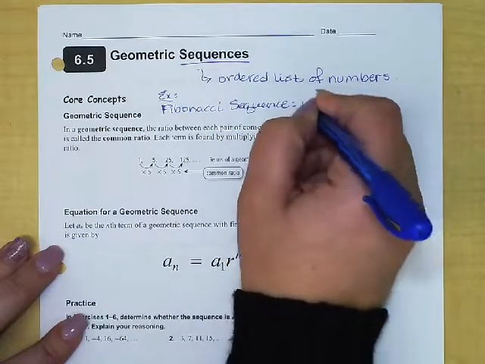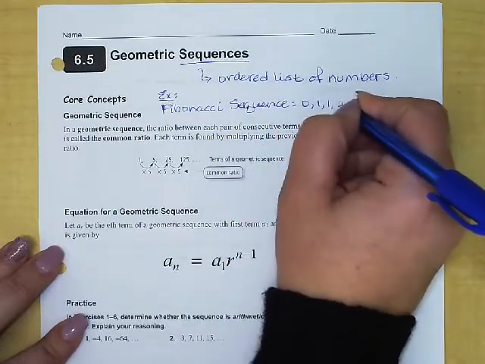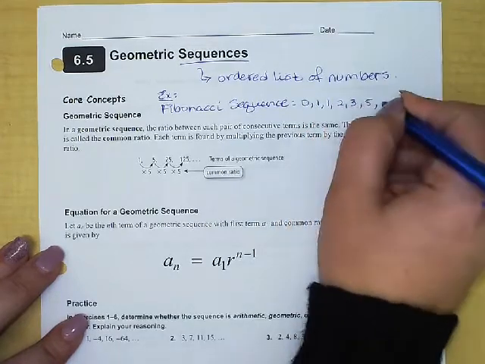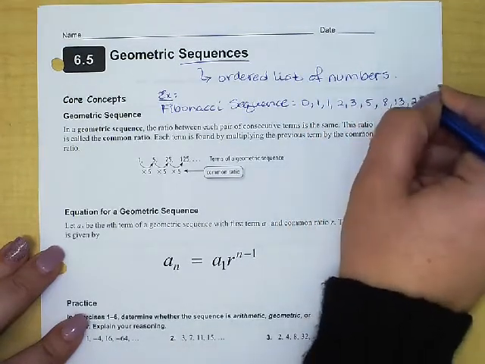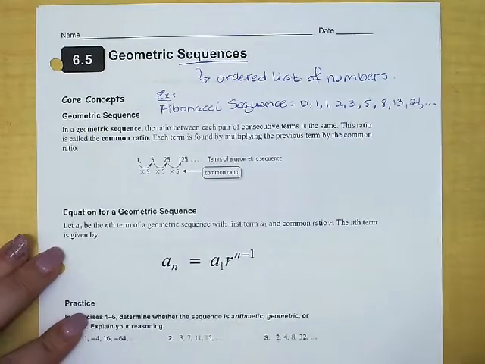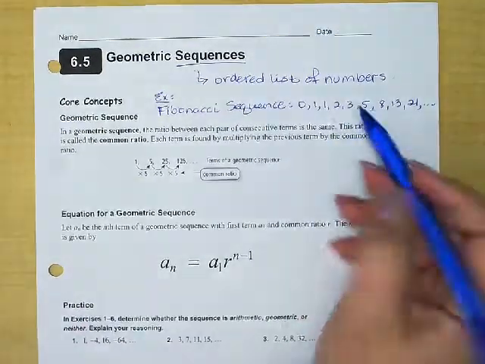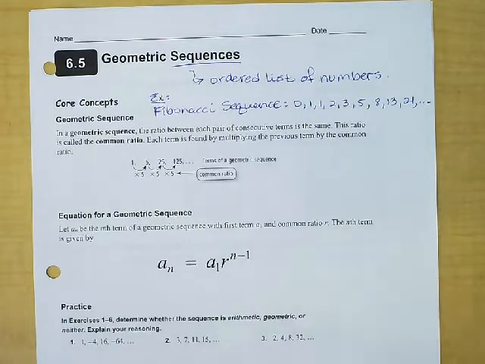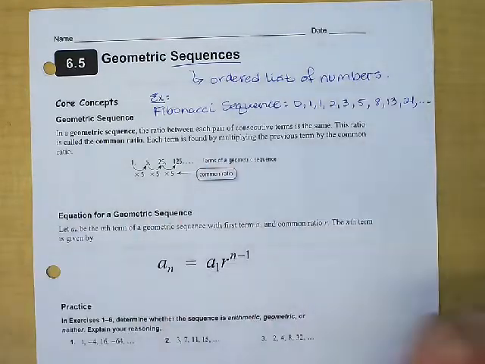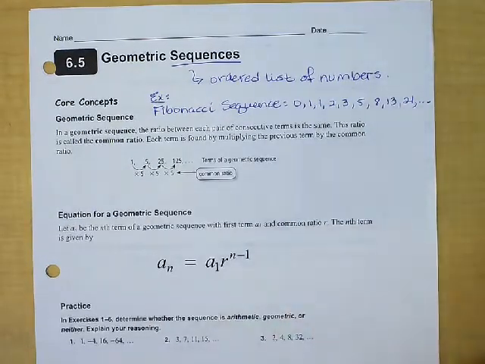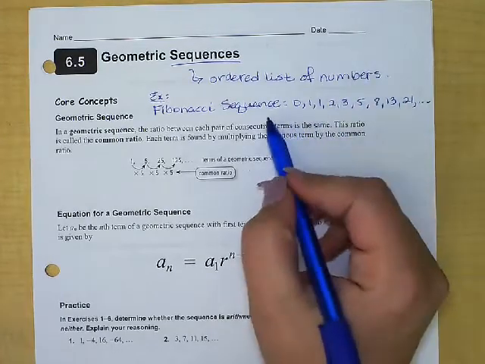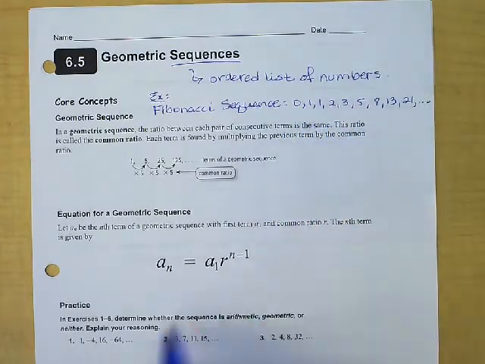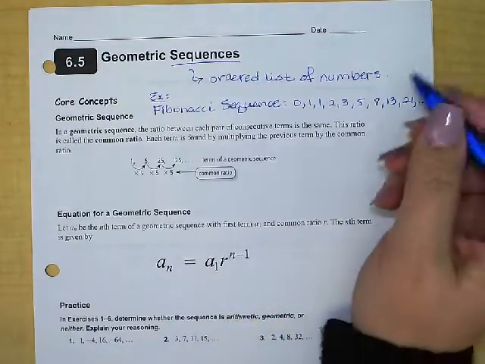Just to give you an example, it starts with 0, 1, 1, 2, 3, 5, 8, 13, 21, and so on and so on. If you don't know what that pattern is already, look at it and see if you can figure out how the Fibonacci sequence is developed and what might be the next value. That's a famous example, but like I said, there are so many I could come up with. A sequence is simply an ordered list of numbers. You could make a sequence of even numbers, 2, 4, 6, 8, 10, 12, and so forth. So I just want to make sure you understand what a sequence is.